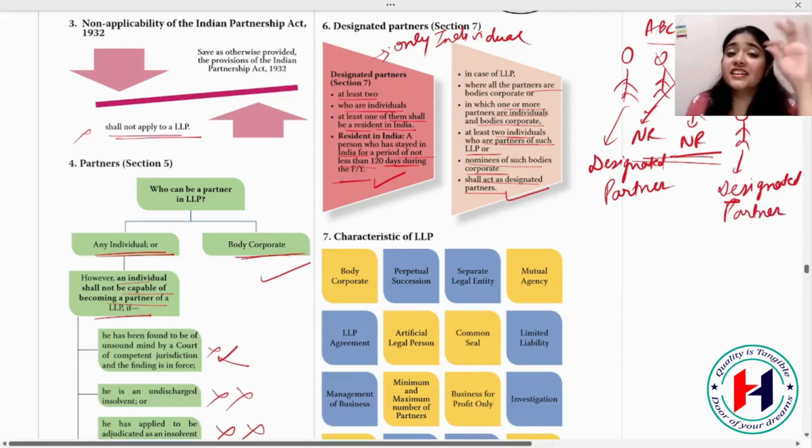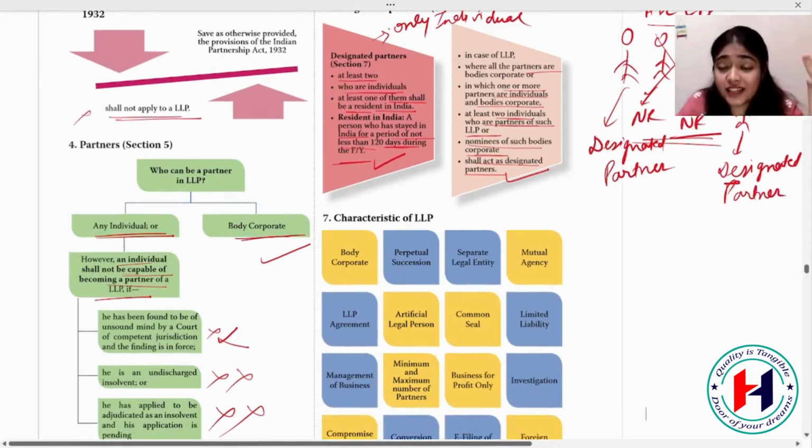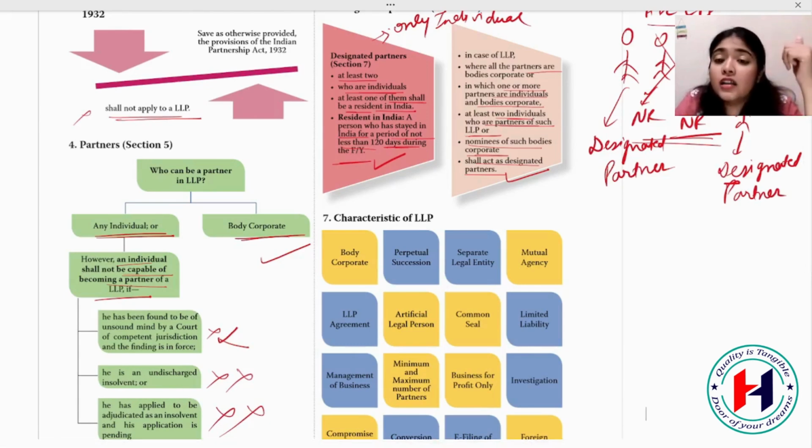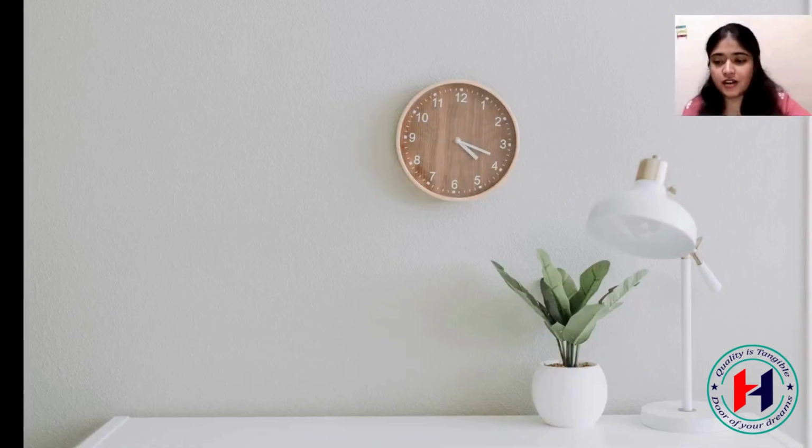Clear everyone? Designated partner is very important. They can ask you for around 4 marks. They can ask you what all things are there. They can ask you a case study based on this, like nominee, when can they become the designated partners. Then they can ask you resident of India. There is one example given in your module, that this person is leaving India, a sister of Mr. X gets married and she leaves India. So that time she will not be the designated partner if she is a designated partner in the firm. Okay, clear? Great. Let's go ahead.